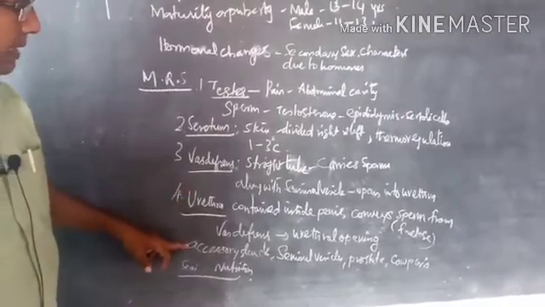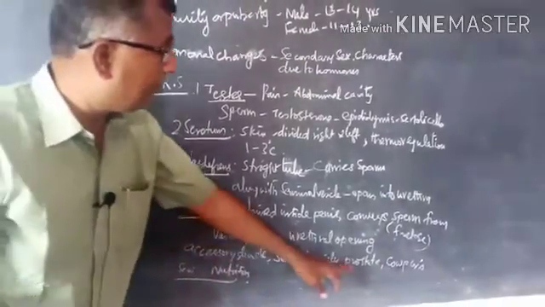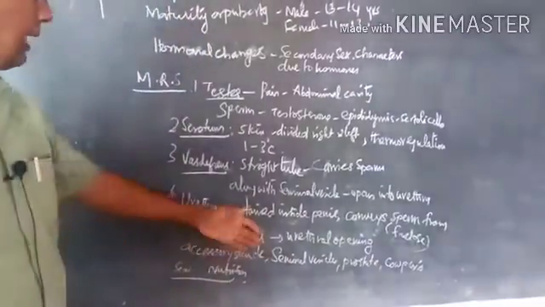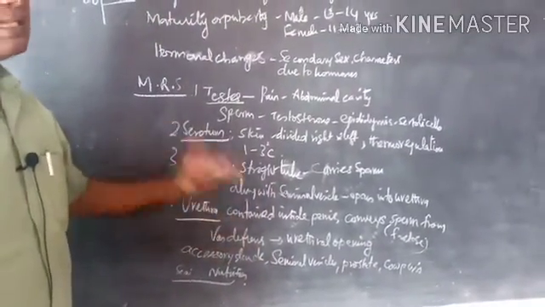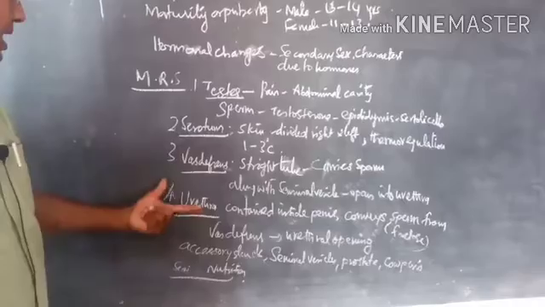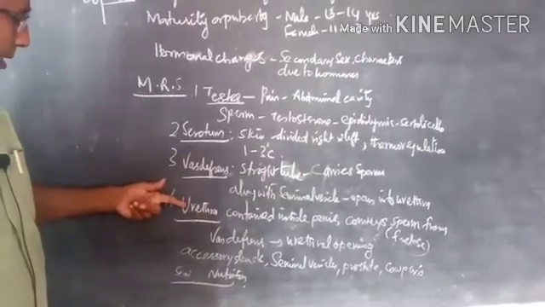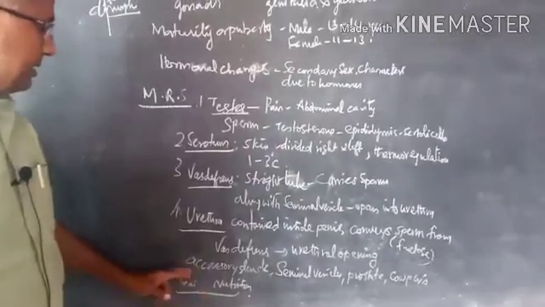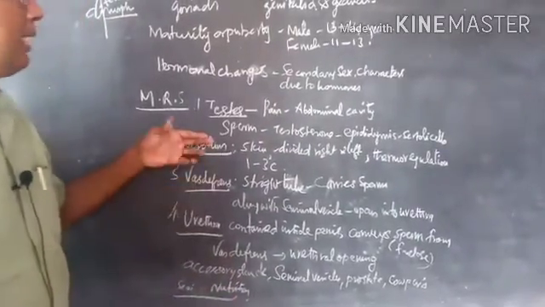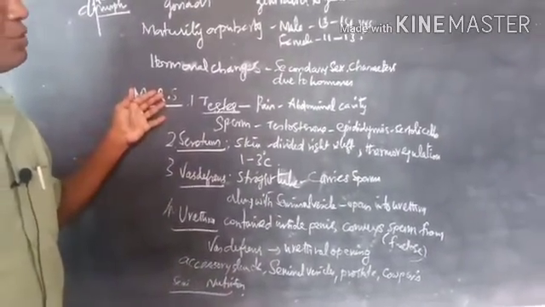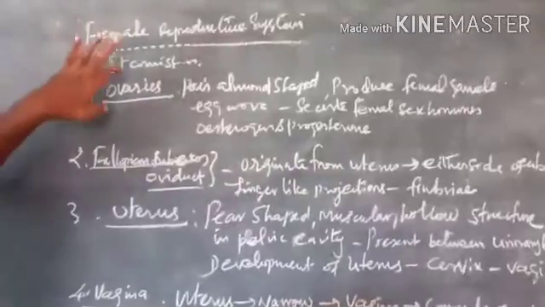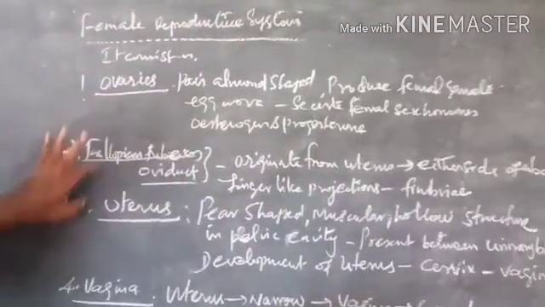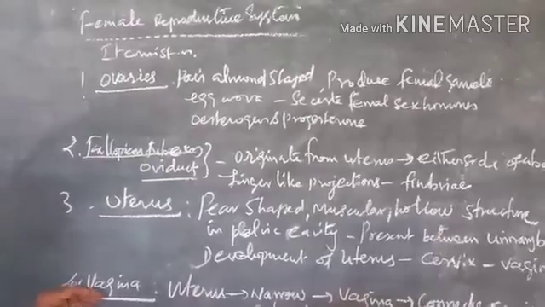Then the accessory glands, the seminal vesicle, prostate gland and Cowper's gland, secrete secretions which are added to the spermatozoa. Understand? And the seminal vesicle secretions also give nutrition to the developing spermatozoa. Now the female reproductive system: regarding the ovaries, fallopian tube or oviduct, uterus and vagina.